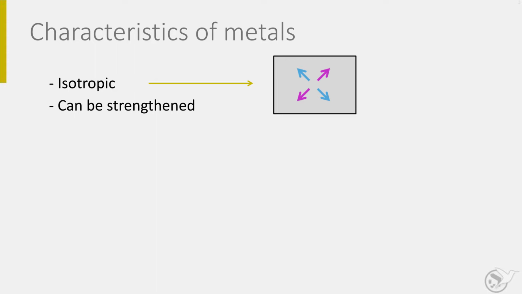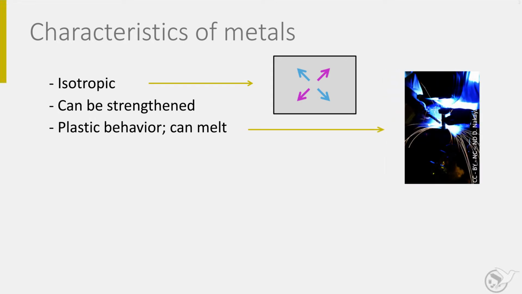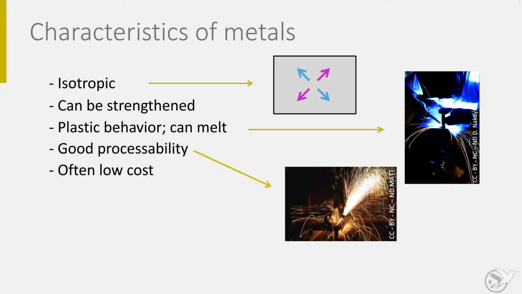Metals and their alloys can be easily processed by melting and casting, but also by plastic deformation. By applying a high force, the material yields and changes its shape. Finally, metals are often reasonably priced because they are produced in large quantities.